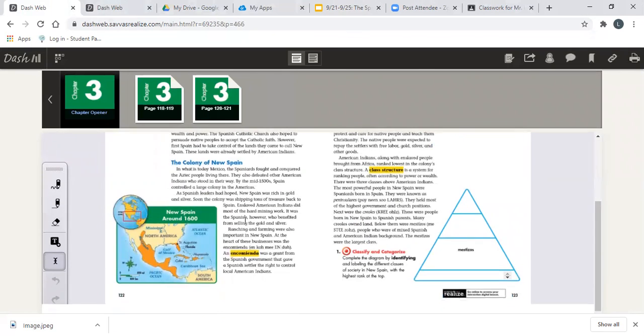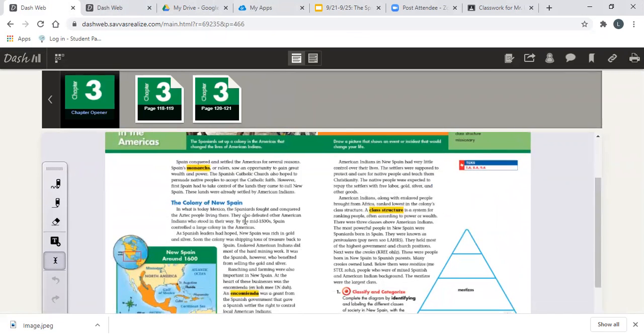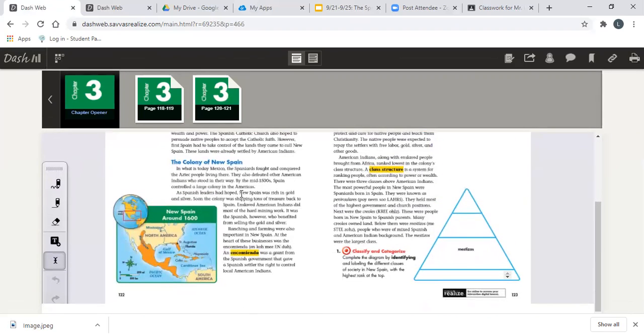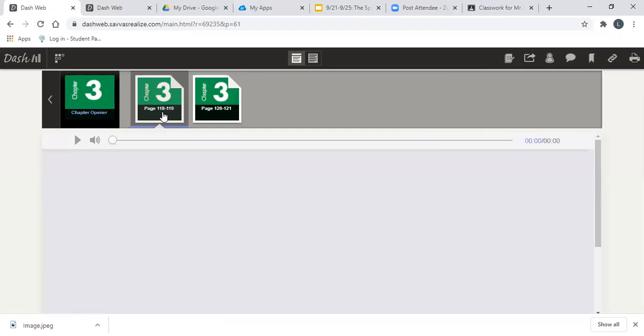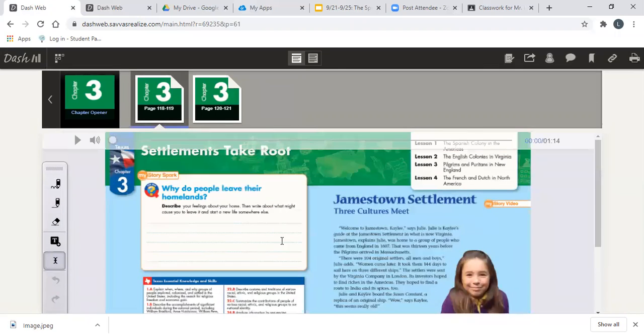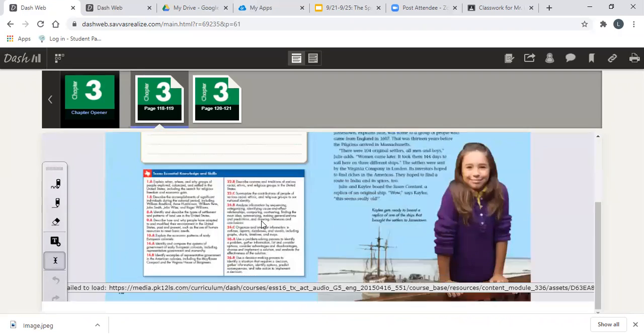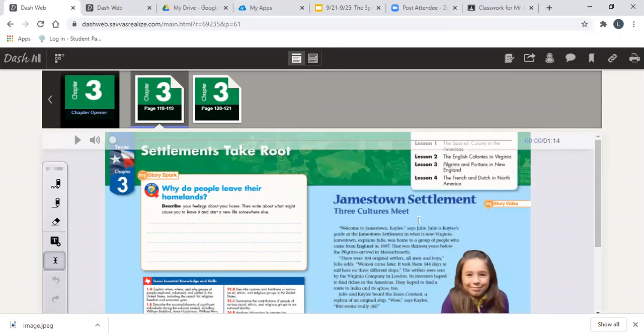Now, I want you to take this time to pause the video, and after you have paused the video, you will take the next couple of minutes to read these 2 pages by yourself. Okay? It's supposed to look like this. So my apologies for the previous slide. It's supposed to look like this. So pages 118, 119, and 120 to 121. So at this time, you will take a second and you will read Jamestown Settlement, 3 Cultures Meet.